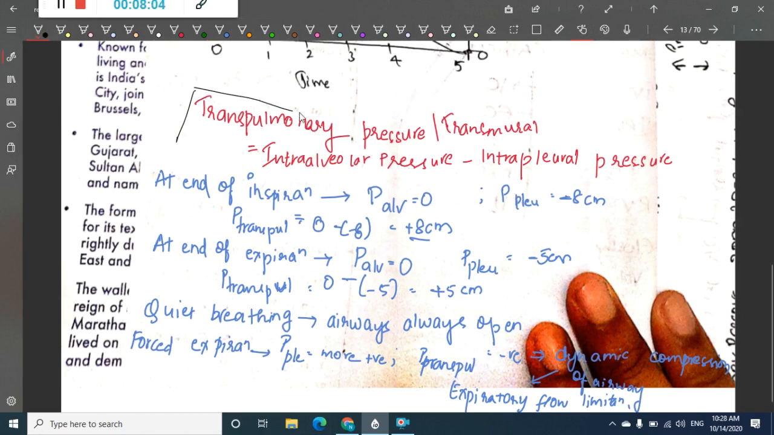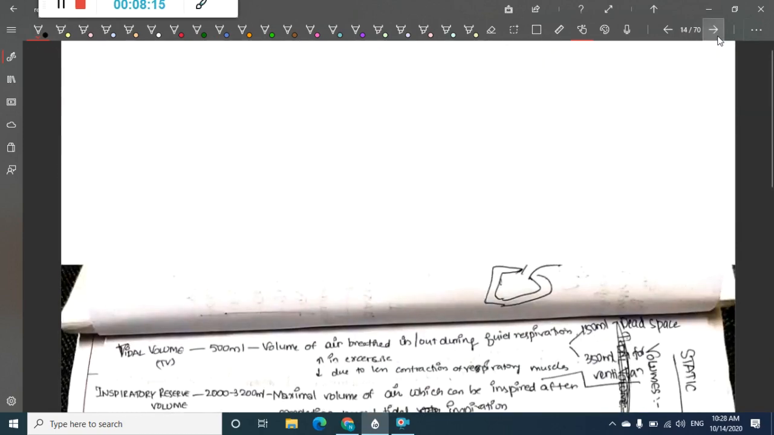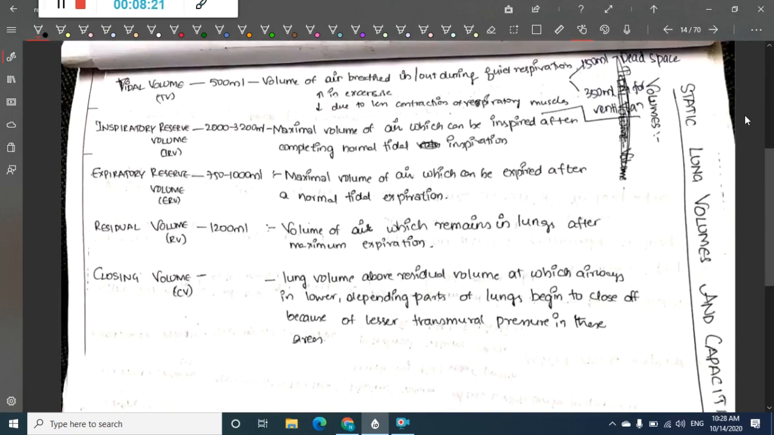Now we will come to the present topic, which is about the lung volumes. First we will see the normal volumes and then go to capacities. So first we are dealing with static lung volumes and capacities. First we will see static lung volumes.